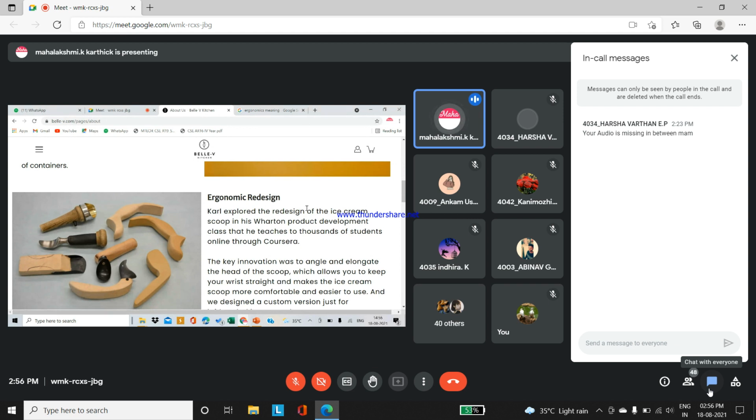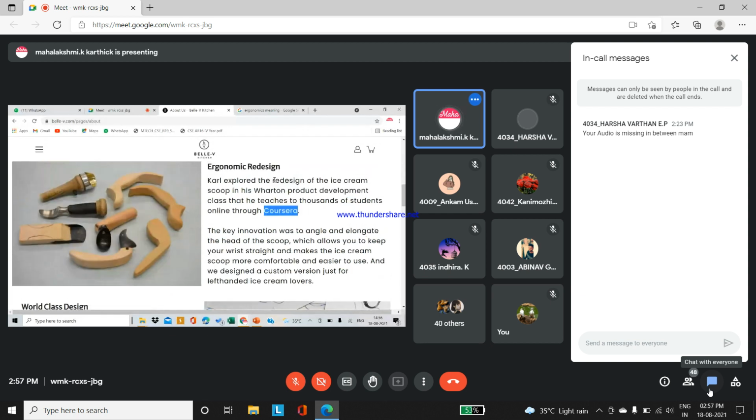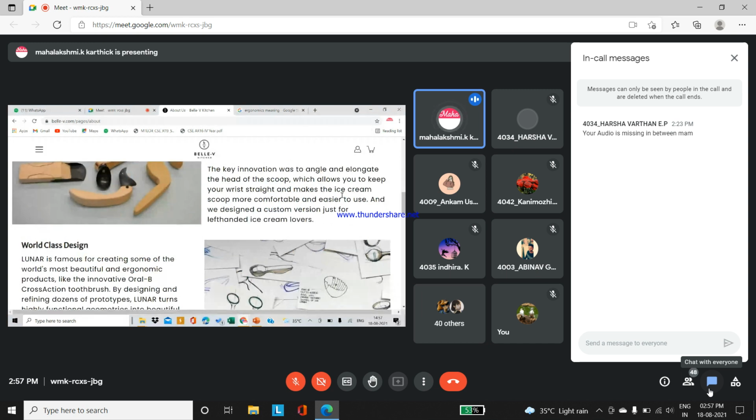He explores the redesign of the ice cream scoop in this product development class that he teaches to thousands of students online through Coursera. You have heard of this, right? In that, the particular person teaches the students how to form a new innovative product from the existing one. The key innovation was to angle and elongate the head of the scoop, which allows you to keep your wrist straight and makes the ice cream scoop more comfortable and easy to use. And we design custom versions just for left-handed ice cream lovers.